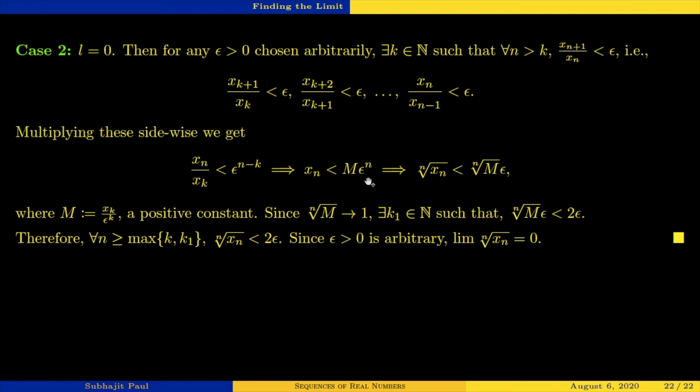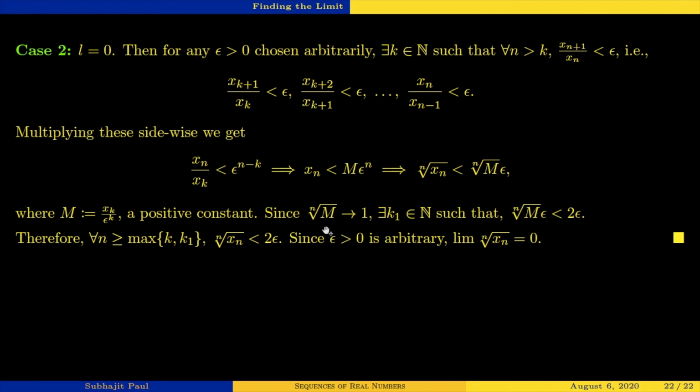So from here, if we take nth root of both sides, everything is positive. So no problem will arise. No change of inequality sign. Nothing will happen, no negative or anything. So we can safely take the nth root of both sides. So nth root of xn will be smaller than nth root of m times epsilon.